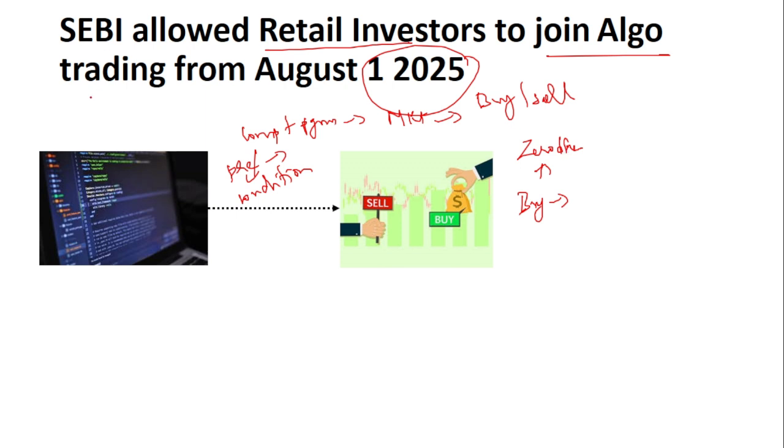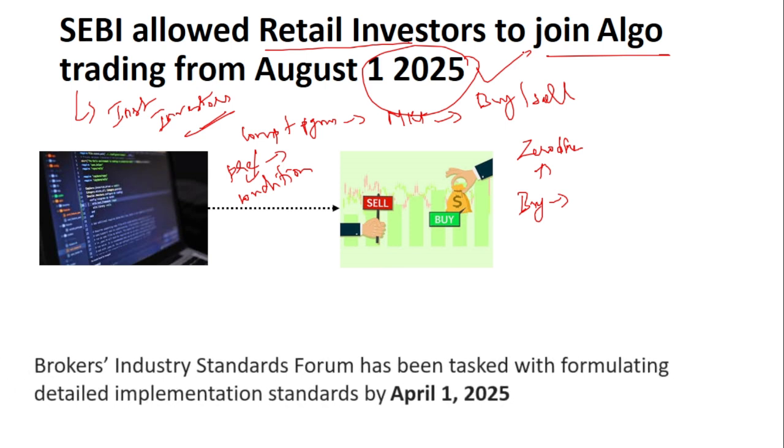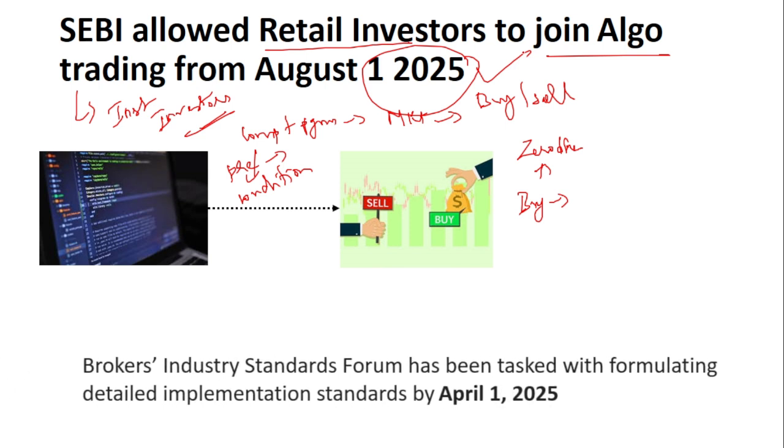This algo trading is already available to institutional investors, the big investors who invest huge amounts. Now SEBI thought that it should be available to retail investors also. That is why it is planning to introduce algo trading from August 1st, 2025. For that, a proper framework is required, right? So the Brokers Industry Standards Forum has been asked to formulate detailed implementation standards by April 1st, 2025. That standard should be followed when algorithm trading is introduced on August 1st, 2025.